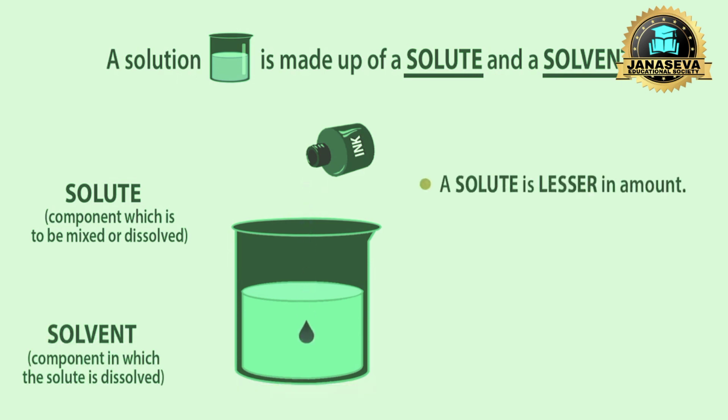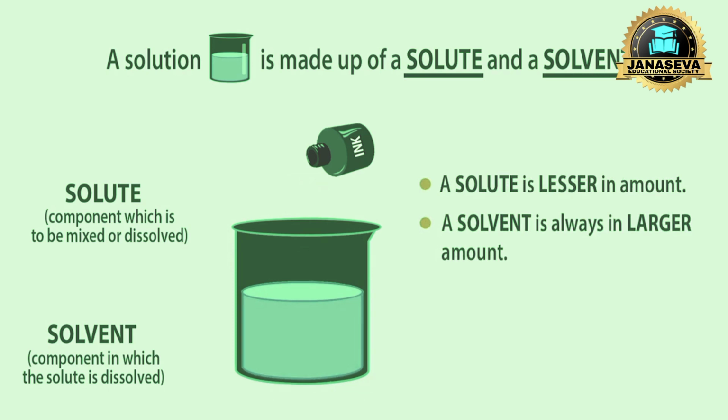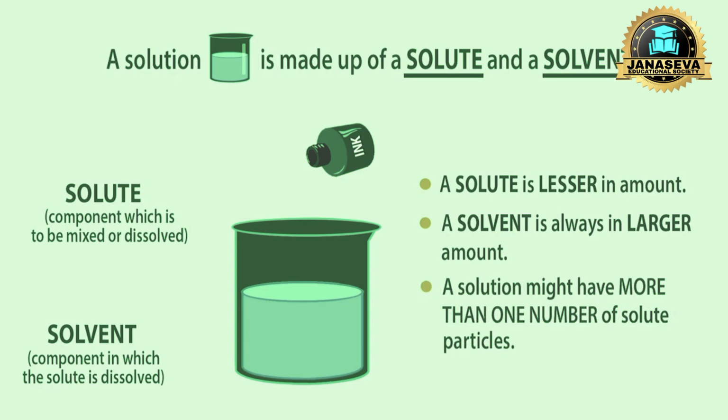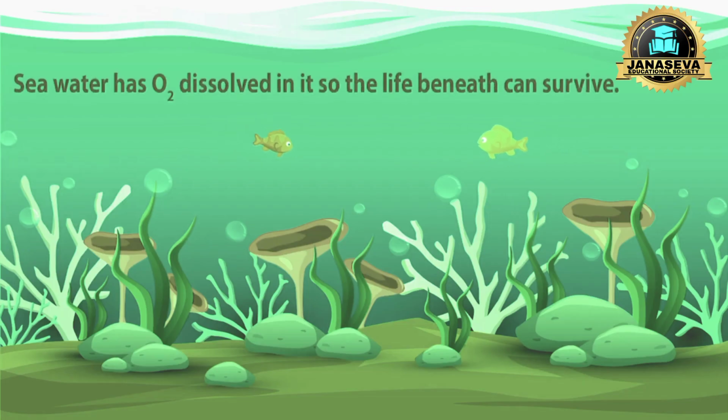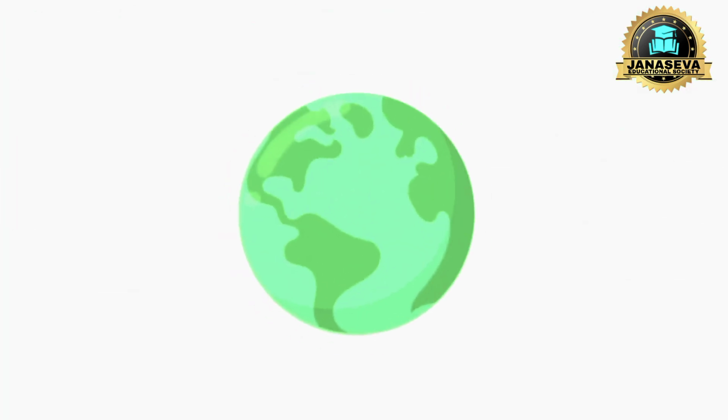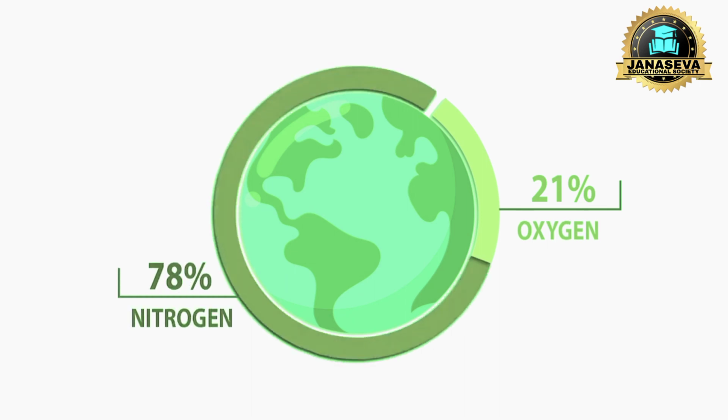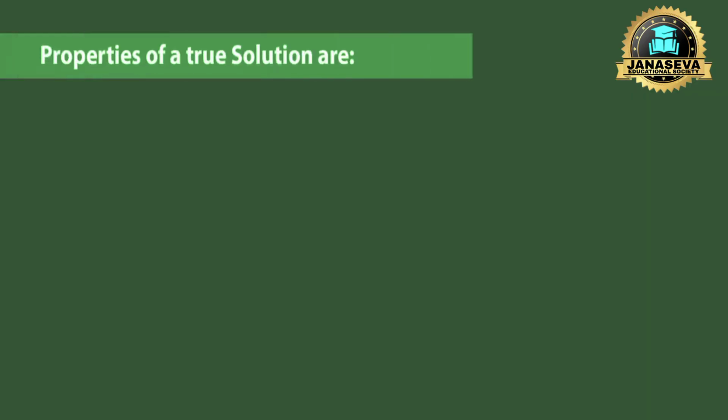A solute is lesser in amount. A solvent is always in larger amount. And a solution might have more than one solute. For example, seawater has oxygen dissolved in it, so the life beneath can survive. Earth's atmosphere consists of 21% of oxygen and 78% of nitrogen, and the rest is a very small percentage of gases. Properties of a true solution.